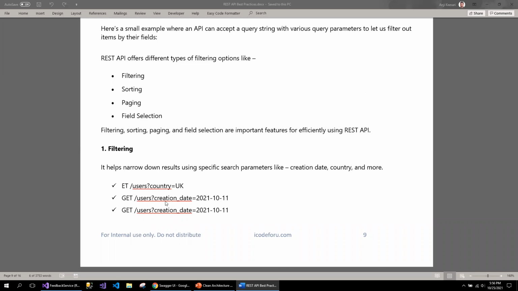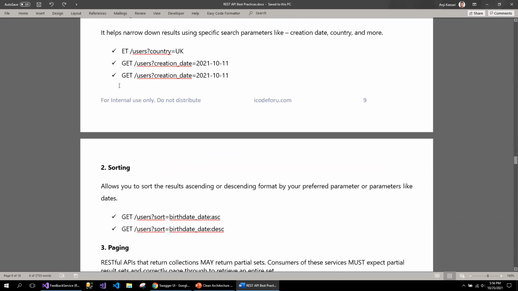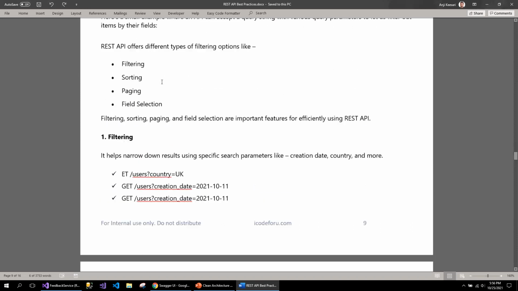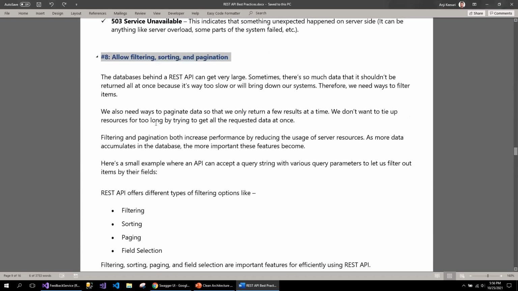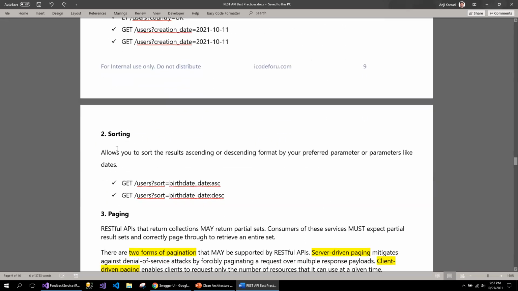For example, in the case of date properties, they will be filtered using a format like this. So it's always good to follow filtering. At the end of the video, I will show you some references where you can get more details on this particular topic, especially filtering, sorting, and pagination. One of the Microsoft blogs, where they strictly follow this. I worked on the LDAP APIs. They strictly follow these filters to process the request thoroughly.